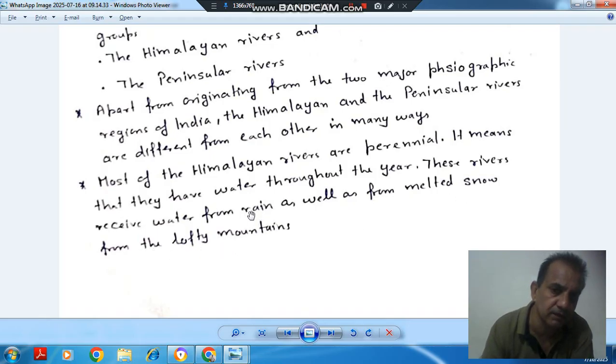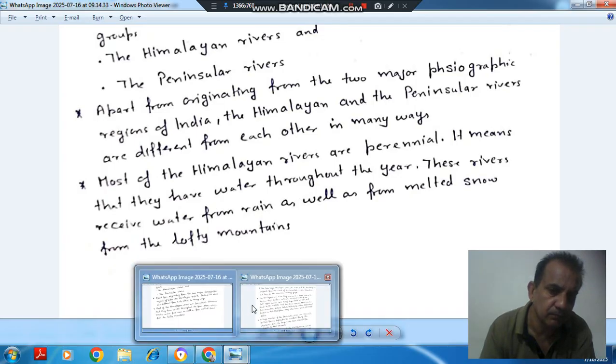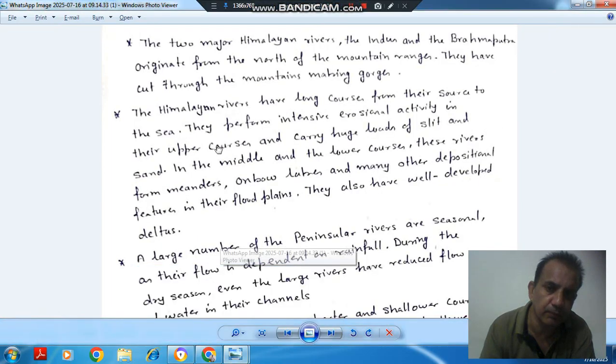So Himalayan rivers are perennial rivers, or they run throughout the year, and receive water from rain and melting of ice. Next difference is: the two major Himalayan rivers, the Indus and the Brahmaputra, originate from the north of the mountain ranges. They have cut through the mountains, making gorges.